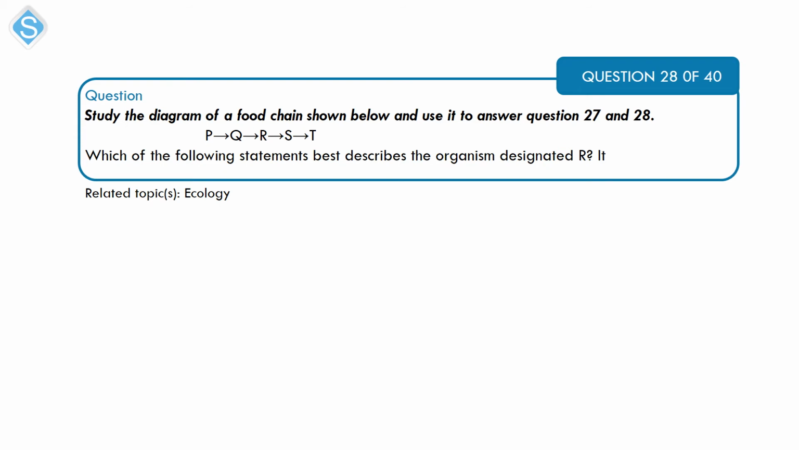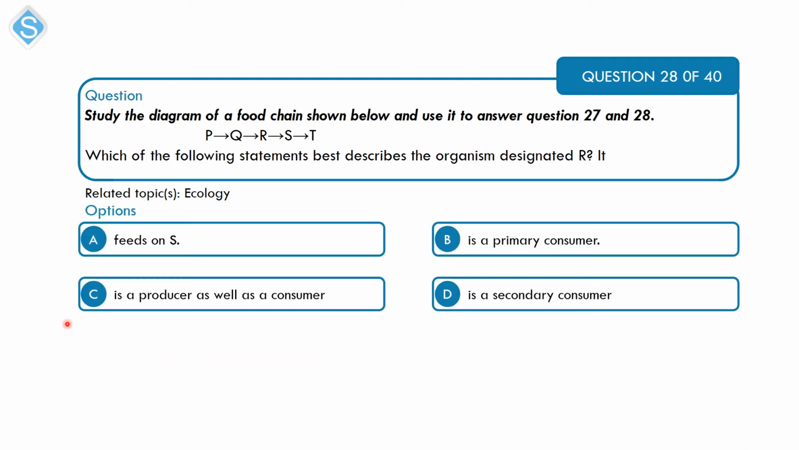Also on ecology, which of the following statements best describes the organism that is designated as R? A, feeds on S. B, is a primary consumer. C, is a producer as well as a consumer. And D, is a secondary consumer.